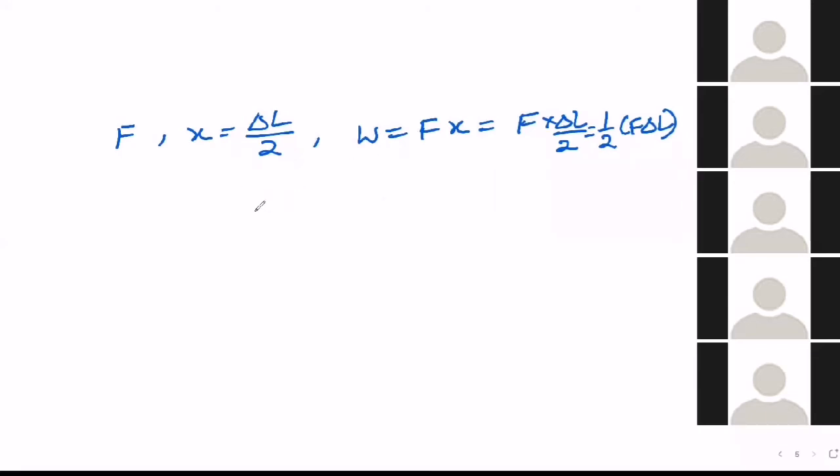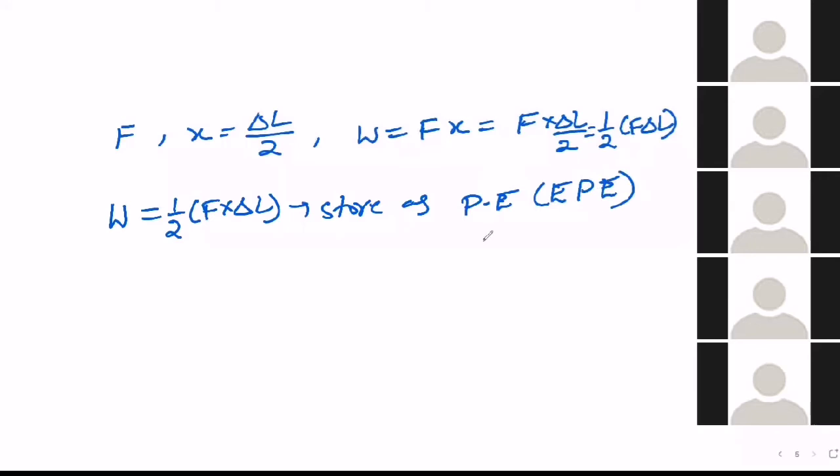Now this work W equal to half into F into delta L will be stored as potential energy. What potential energy? Elastic potential energy. So the elastic potential energy gained after stretching the wire or rod is half into F into delta L. This is the direct formula.